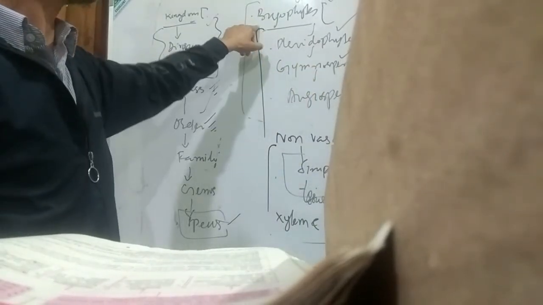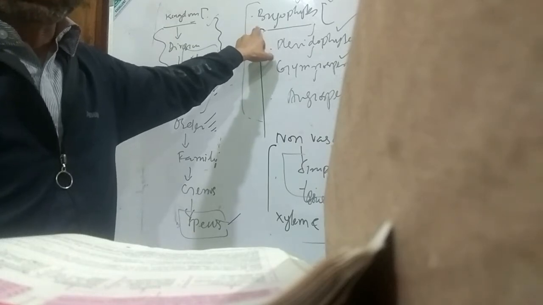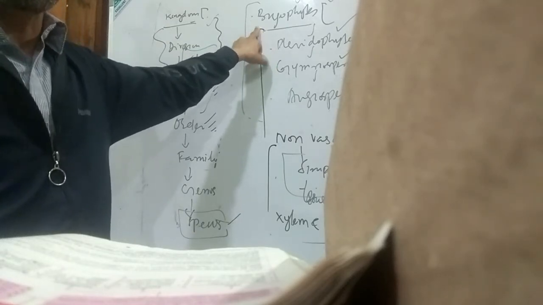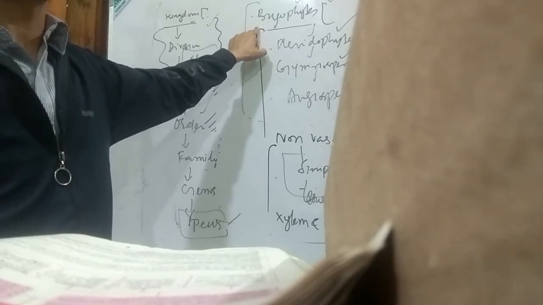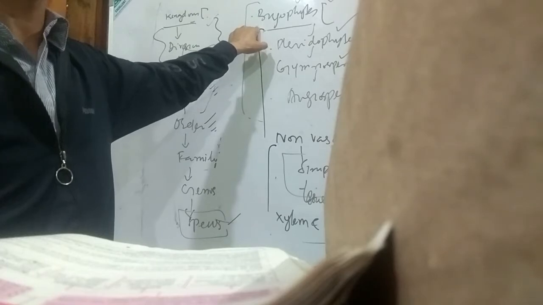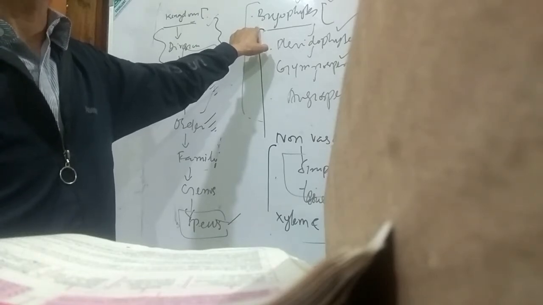phloem. Though in advanced bryophytes, a class which we call mosses, Bryopsida, they have a bit of tissue organization, vascular cells. But the vascular cells in mosses, for example Sphagnum, have no lignin.